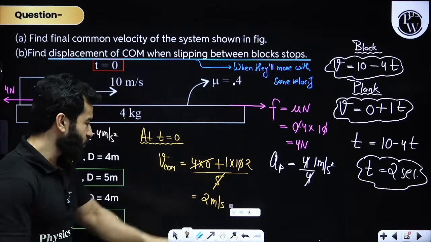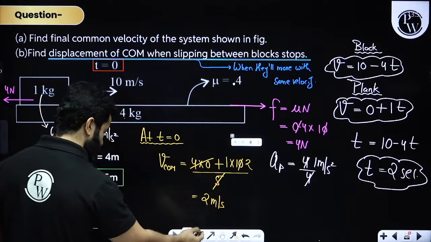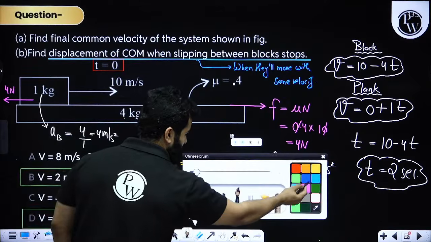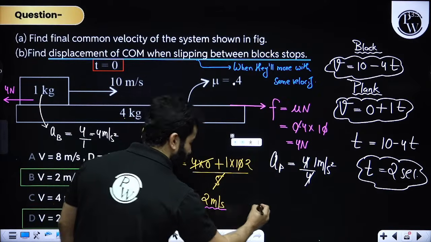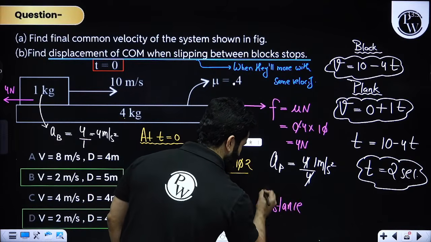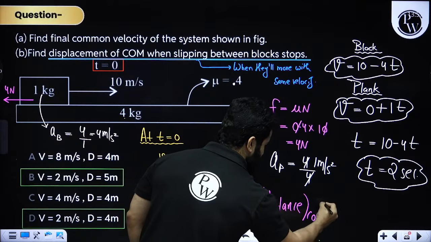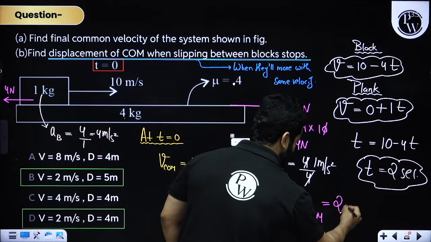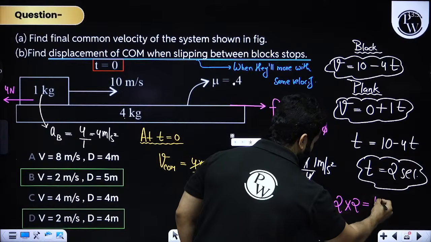And if after 2 seconds slipping stops and the center of mass is moving with 2 meter per second, so the distance traveled by the center of mass will be simply 2 meter per second multiplied by 2 seconds, that is 4 meter.